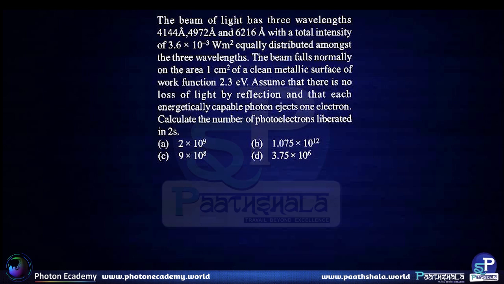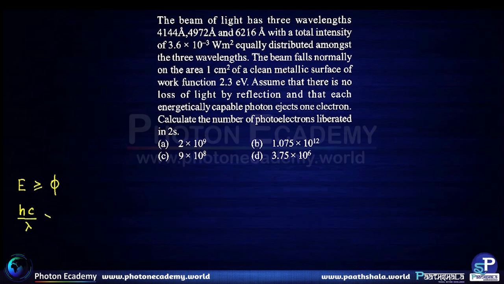So for photoelectrons to be liberated, we need the energy of the photon to be greater than or equal to the work function of the metal. The energy of a photon is given by Planck's constant times the speed of light divided by the wavelength of the photon. This must be greater than the work function.